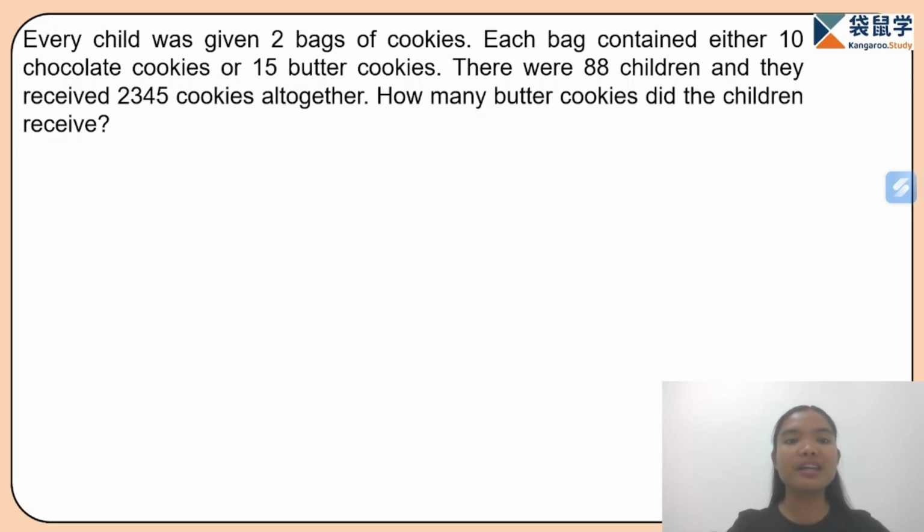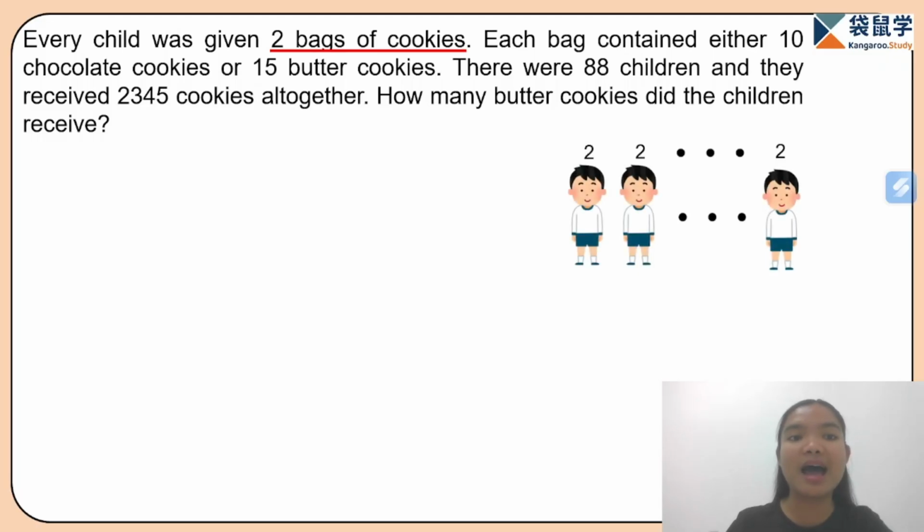So here, we were given a lot of information. So, the first thing we can do is to organize. Here, it was said that each child has 2 bags. So here we have some children and each of them has 2 bags of cookies. Now, each bag contains either 10 chocolate or 15 butter cookies. So for each bag of these children, we don't know whether it is chocolate or butter cookies.